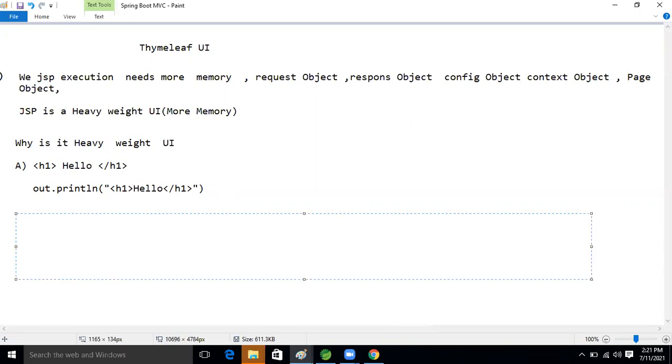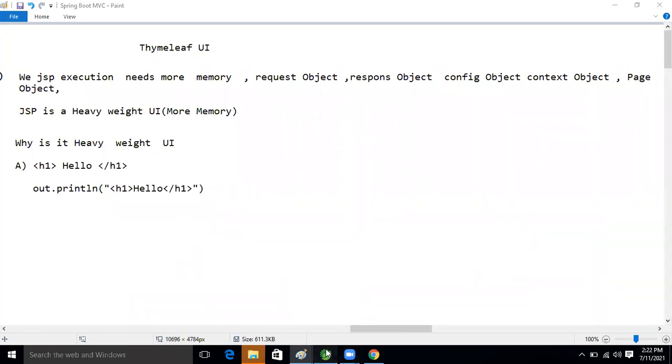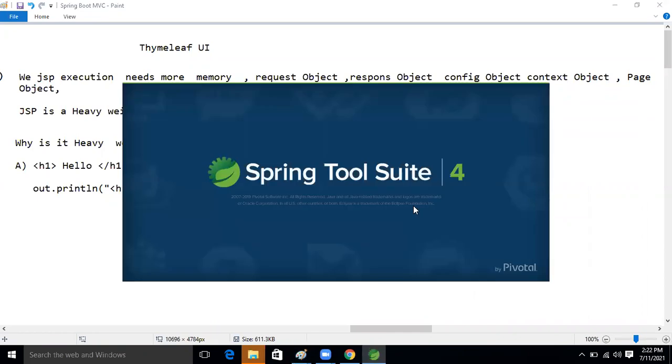Thymeleaf UI is also server side, similar to JSP only, guys. It is a Java based UI technology used to create a dynamic web page. It will convert and execute only the dynamic content. Previously, in the Spring Boot view pages, which pages were we taking, guys?